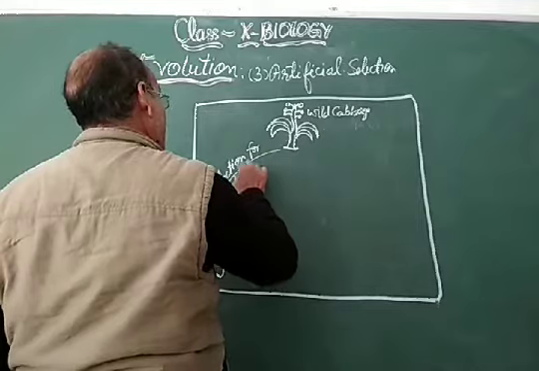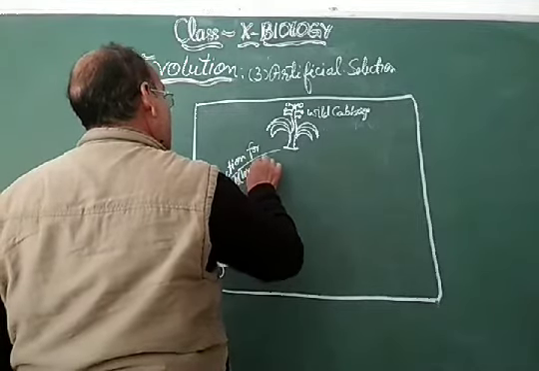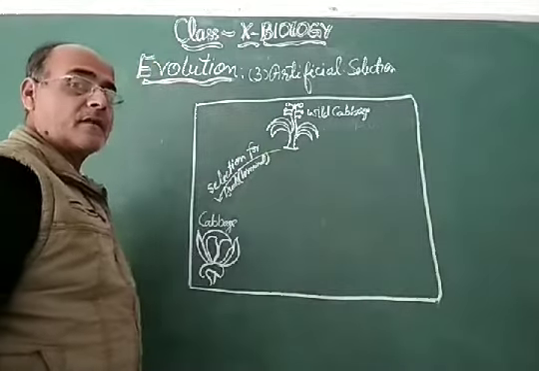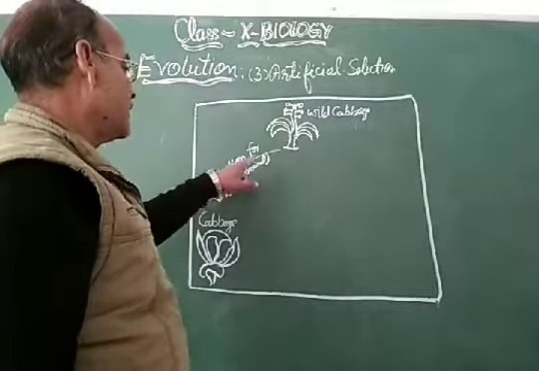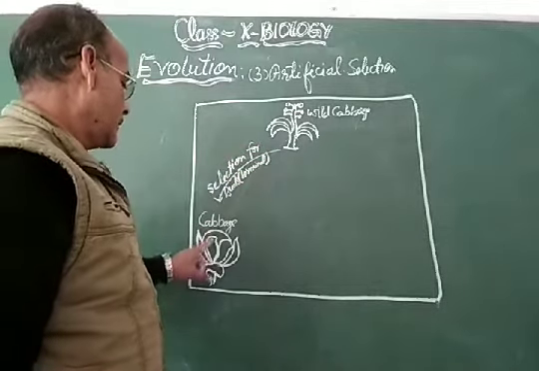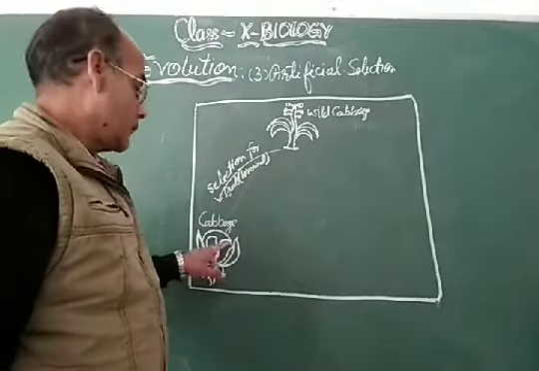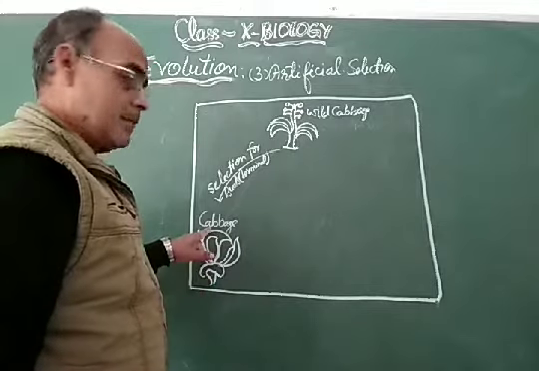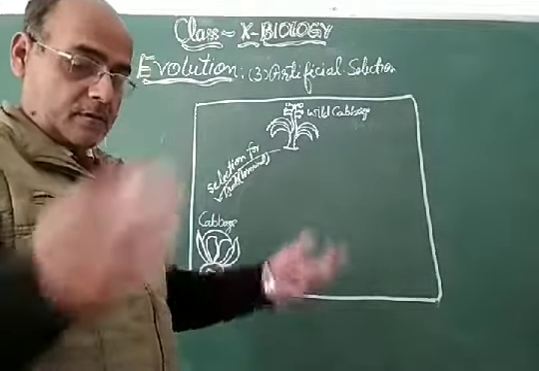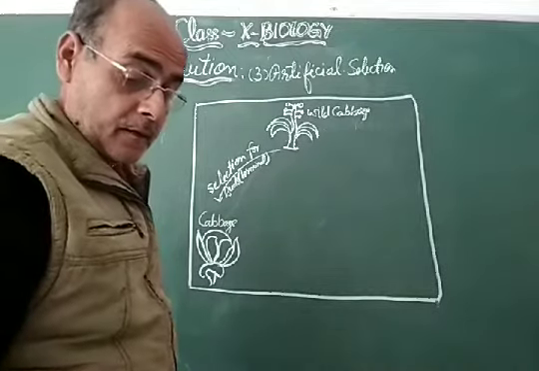So artificial selection was made for the terminal buds. The progenies are cabbage, having terminal buds, and it is called closed cabbage.